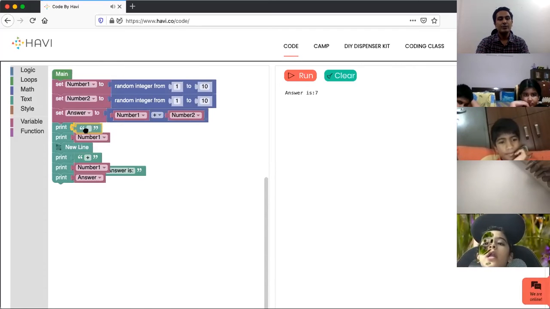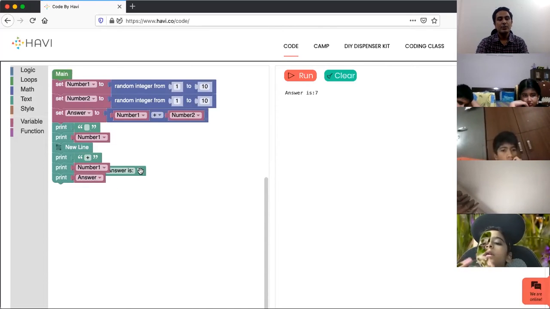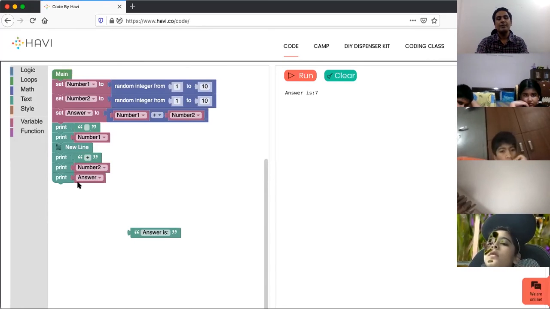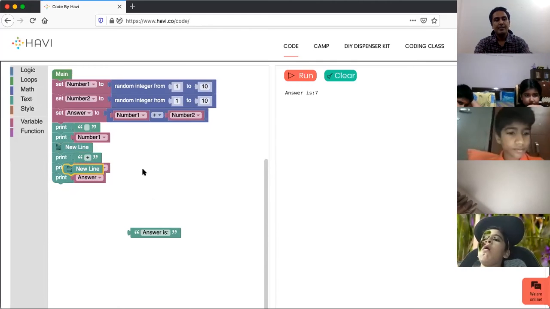Okay, here we'll use a space, so it will be an alignment, and then a plus, and then number 2, number 2, and then we print the answer again into a new line. We'll use a print for that as well.